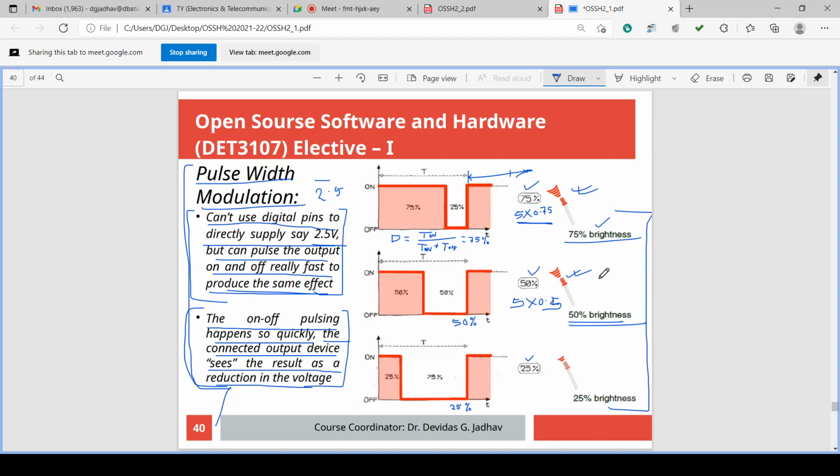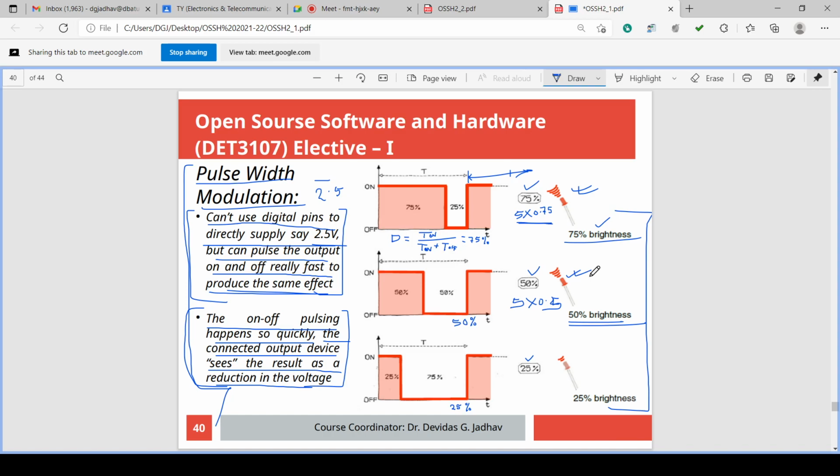But if you connect a storage oscilloscope, then you are able to observe the actual wave, which is not 2.5 DC, it is a 5 volt square wave with 50% duty cycle, and not a 2.5 volt analog voltage. This can be observed only on a CRO or digital scope, because it is pulsating very fast.